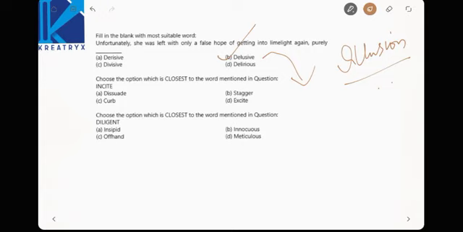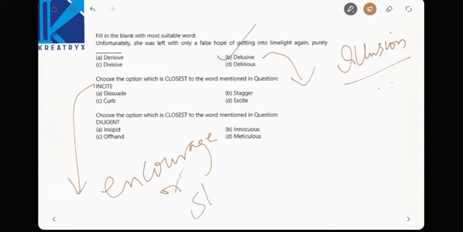Choose the closest to the word mentioned in the question. Incite. Incite, see here, incite. These are the things which we fumble frequently, right? Incite is nothing but encourage or stir up. Stir up means intensifying, right? Now which is the closest meaning that everybody can understand from the options? Excite is the correct one.